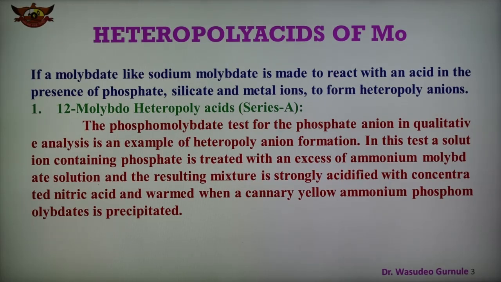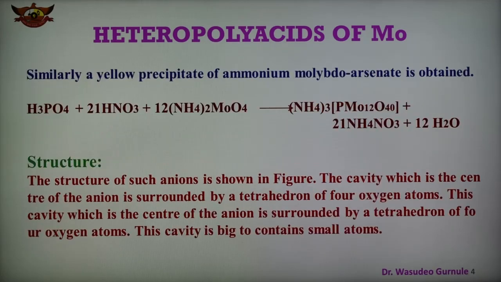During the test, a solution containing phosphate ion is reacted with excess ammonium molybdate solution, and the resulting mixture is acidified with concentrated nitric acid. We have to warm it and then we get the yellow ammonium phosphomolybdate precipitate. So the formation of this compound is shown here. This is the reaction.